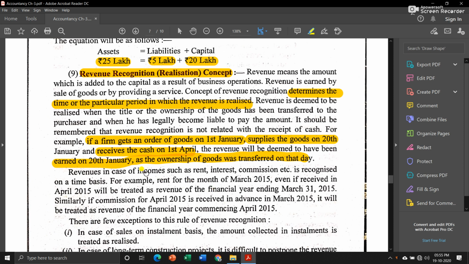Now revenue in case of income such as rent, interest, commission, etc. is recognized on a time basis. Rent for the month of March 2015, even if received in April 2015, that means it is received in the next financial year, will still be treated as revenue of March 2015 because it became due on that particular date, not in April 2015.